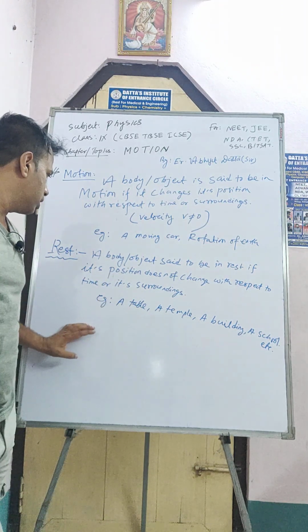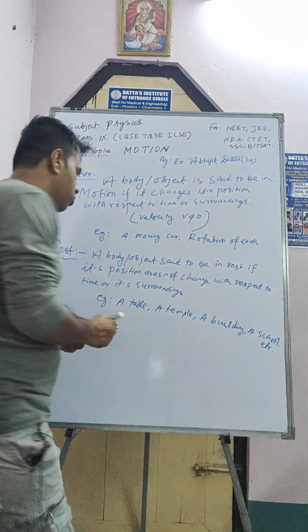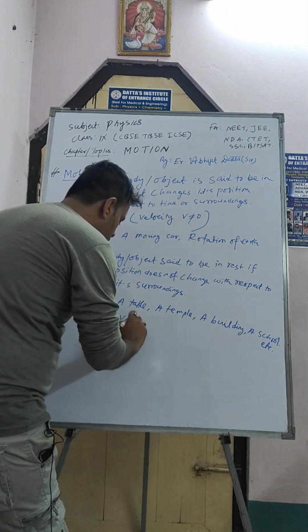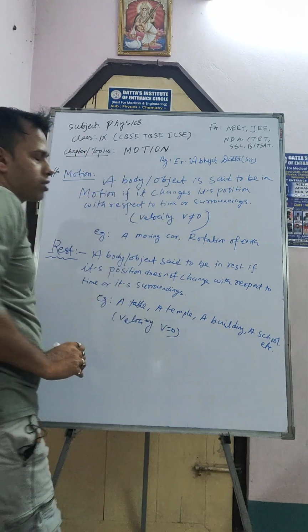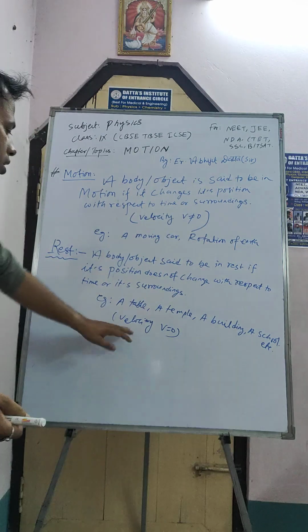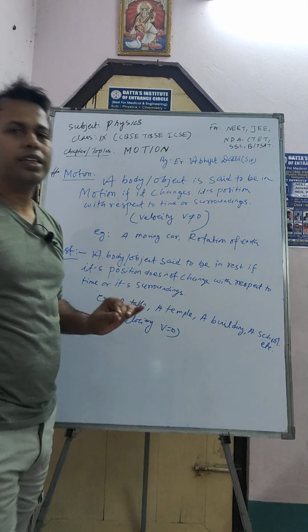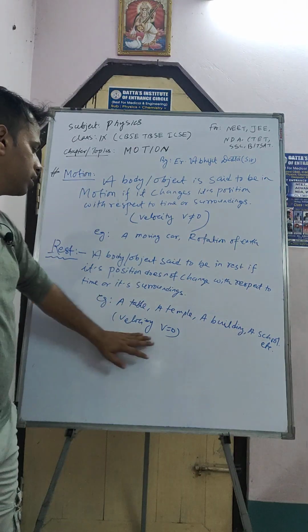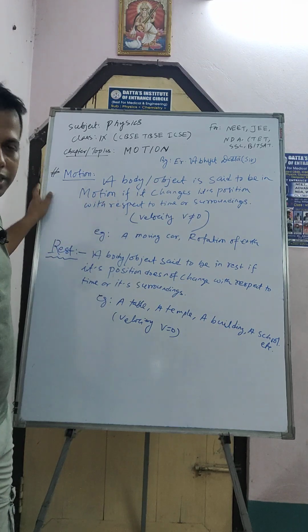So in that case, we can say the body or object is in rest. So here velocity, that is v, is equal to 0. If you want to say it mathematically, if the velocity of a body is 0, then we can say it is in rest. If the velocity of a body is not 0, then we can say it is in motion.